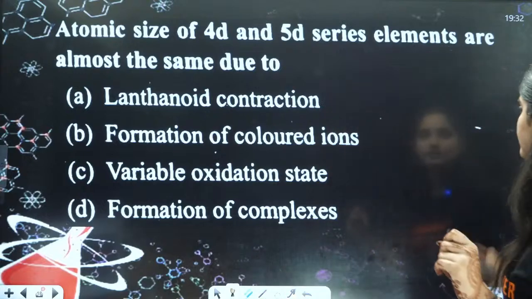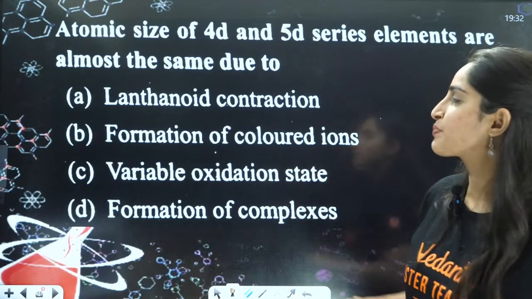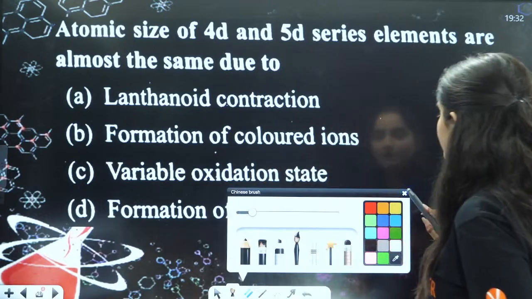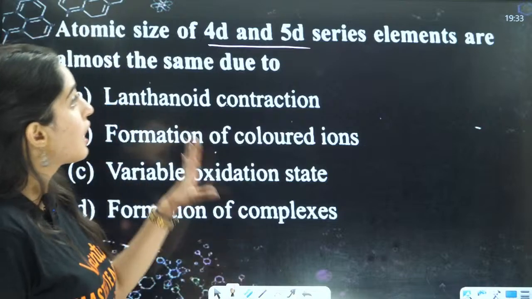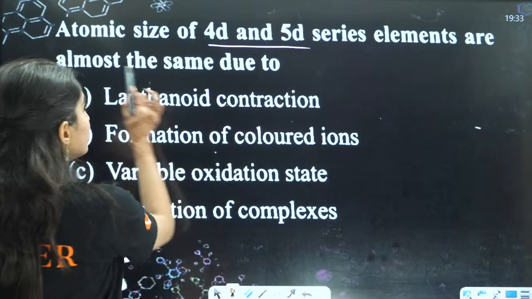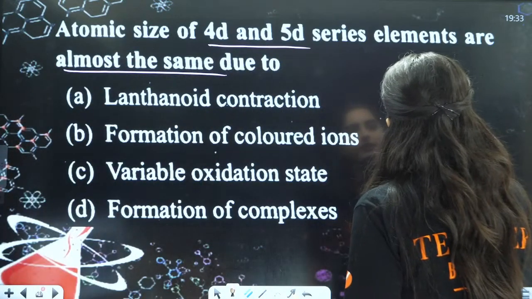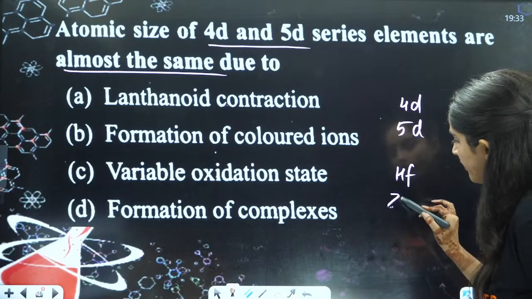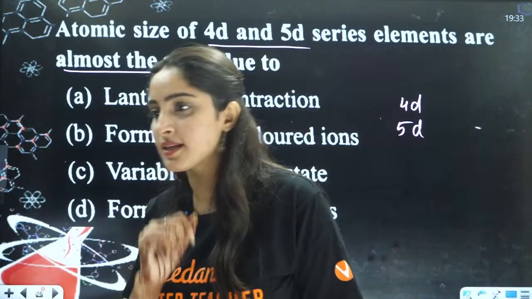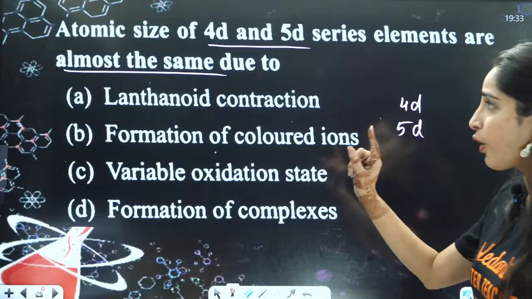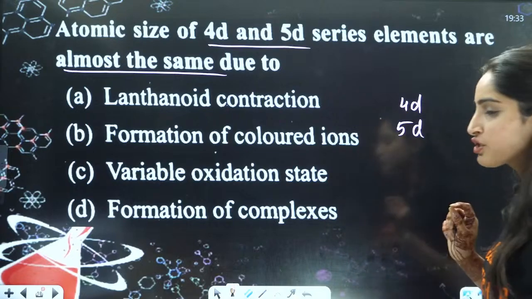Next question is your next question. Everybody ready for that? Ready to give me that answer? Okay. They are asking that atomic size of 4D and 5D series. Right? Very important question. 4D and 5D series elements are almost the same. What is the reason? Like hafnium, zirconium, they have same size, right? That means 4D and 5D elements have same size. What is the reason? Reason is lanthanoid contraction, formation of colored ions, variable oxidation state, formation of complexes.